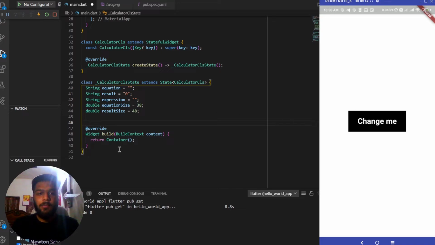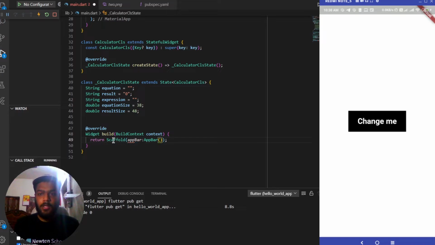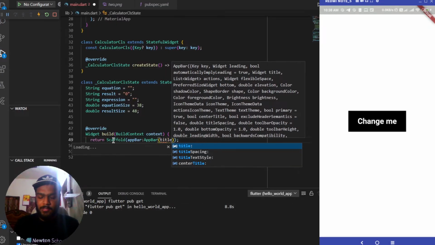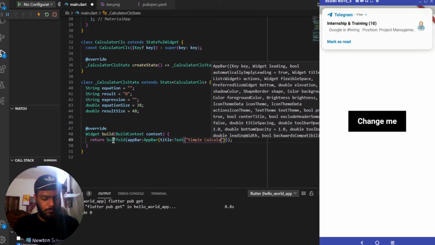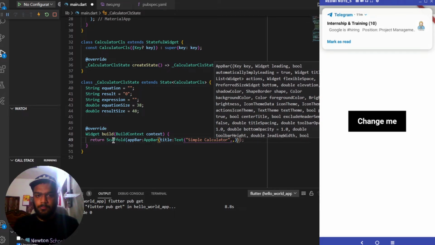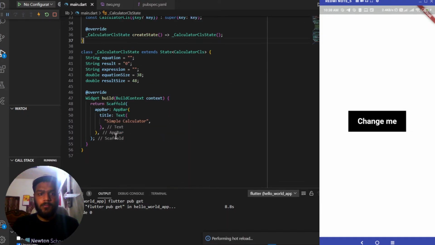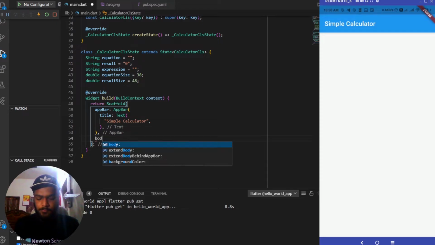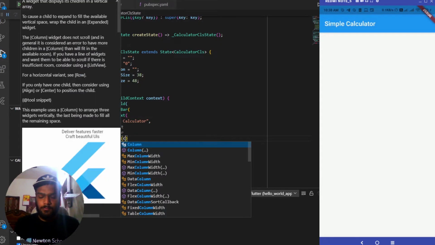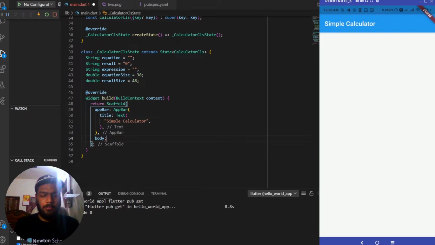So for the UI part, we'll be having a scaffold in place of this container, and inside this scaffold we'll be having our app bar. This app bar will be having a title which will be displaying simple calculator in the form of a text. After this app bar we'll be having our body. So the body will be having a column. This takes multiple children. The C needs to be capital.